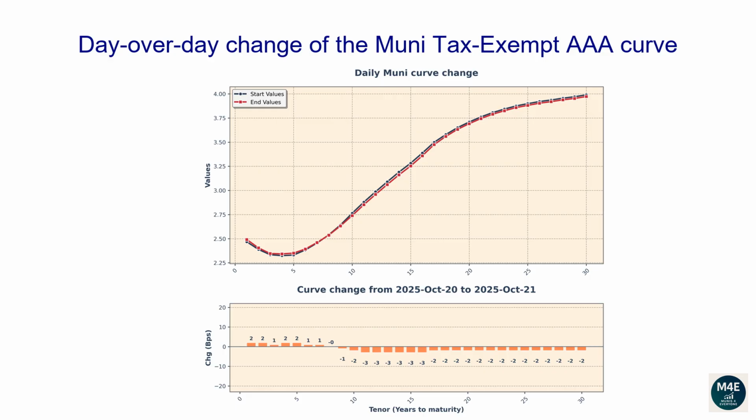The one-year tenor changed 2 basis points. The 2-year tenor changed 2 basis points. The 5-year tenor changed 2 basis points. The 10-year tenor changed -2 basis points. The 20-year tenor changed -2 basis points. The 30-year tenor changed -2 basis points.